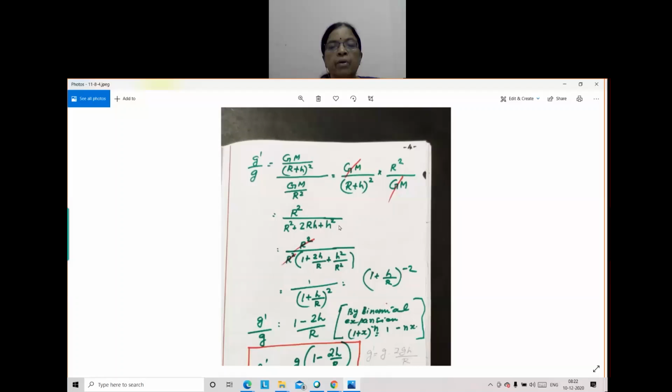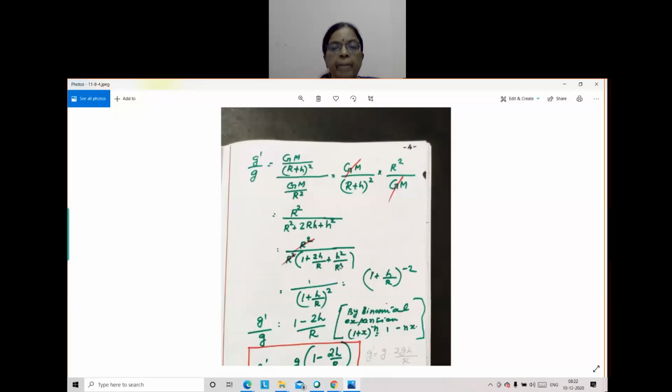Then here only H square is there, so when we take R square out, we divide by R square. To check, multiply with R square; R square gets cancelled and we get H square.